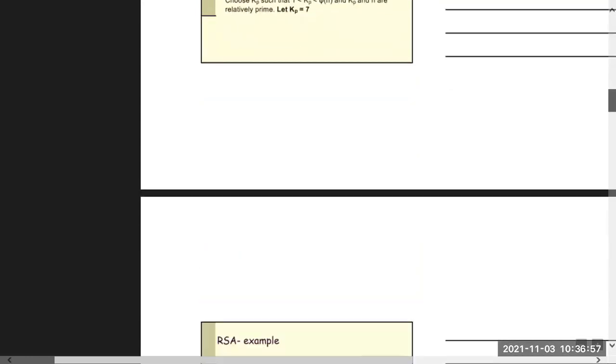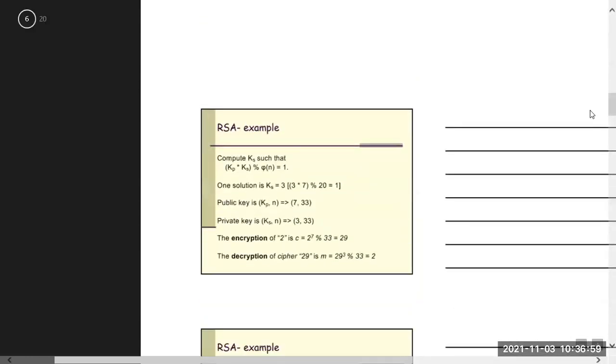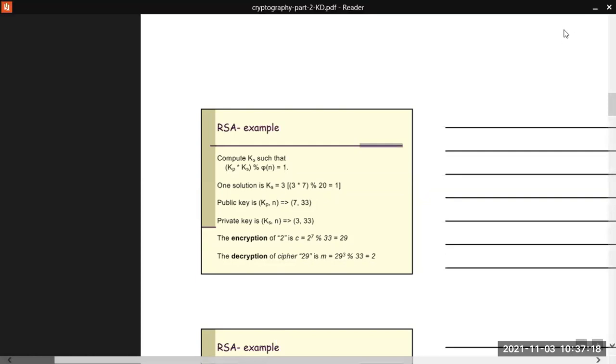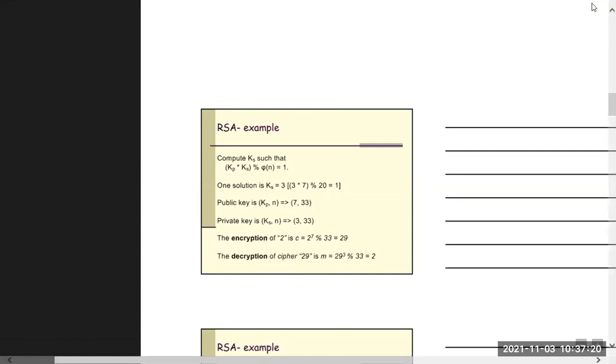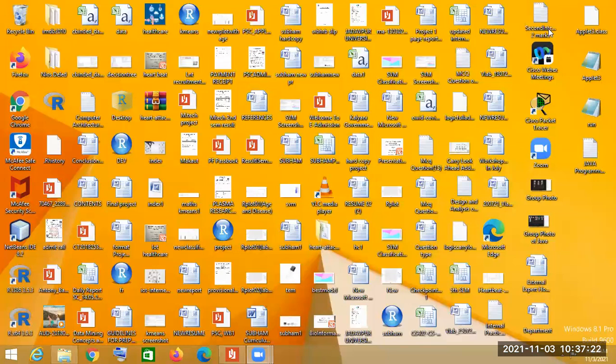So 29 to the power 3 modulo 33, if we do this, then again we get the original message 2. So that's how the RSA algorithm works. These are the steps that should be followed. Okay, so it is clear.